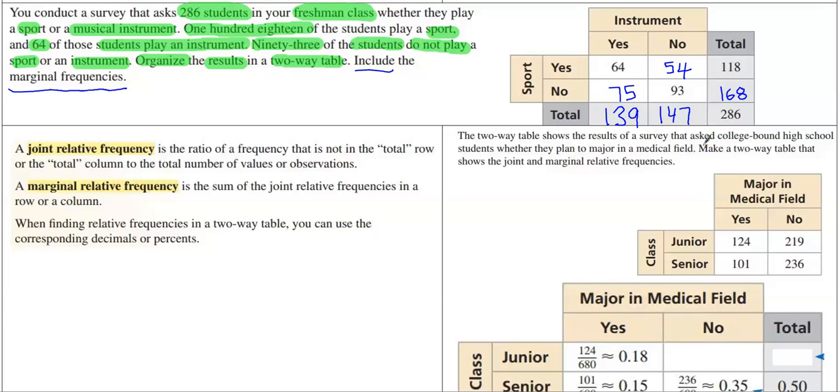Okay, so now we've filled out the table based on the things that we were given. And that's really what you're going to be doing in this section, a lot of that kind of stuff. And I should say, before I go on, you can check whether or not these numbers make sense. Add 118 plus 168, is that 286? Yeah, it is. And so you can check to make sure everything is correct.